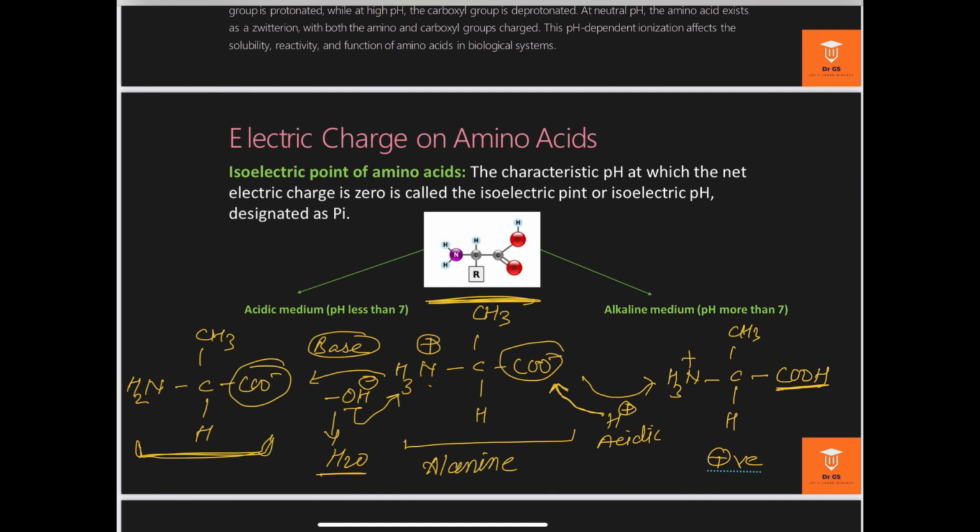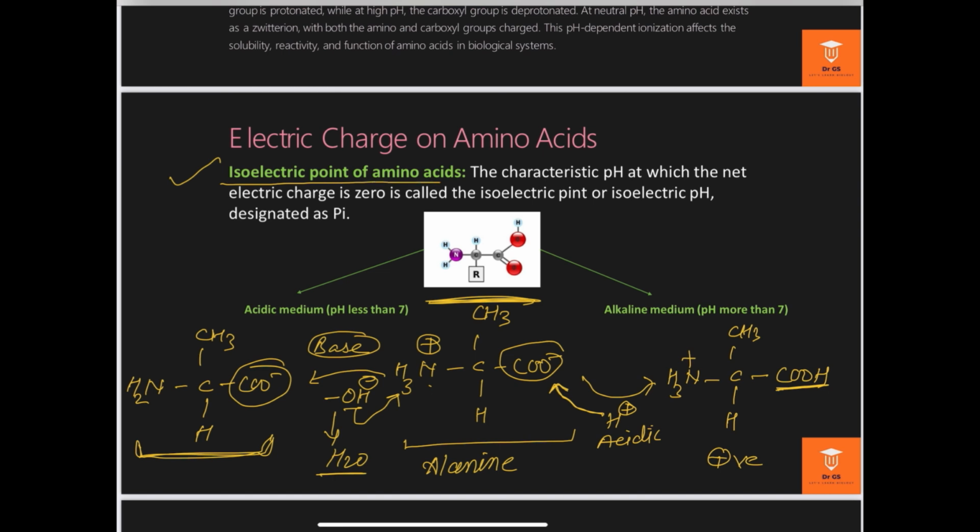So we can say that the charge of the amino acid is dependent on the pH of the medium. That value of the pH at which an amino acid doesn't move toward either electrode, the positive or the negative, is called the isoelectric point.